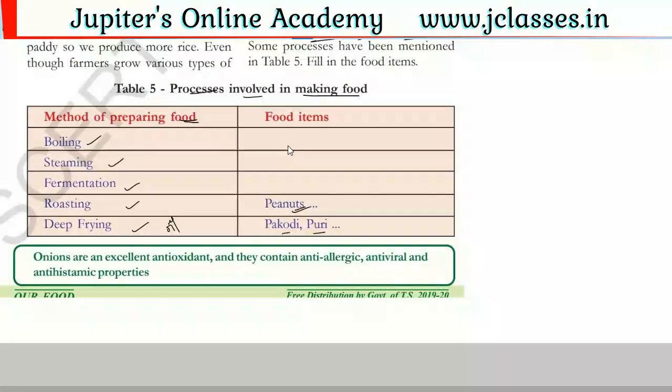We need to write examples and fill in this table. But before going to fill the table, you have to know what is boiling, what is steaming, what is fermentation, and what is meant by various food preparation methods. Let us discuss the various preparations of food materials, how to prepare food materials and what methods are involved in that. Let us see in the next class. Okay, thank you.